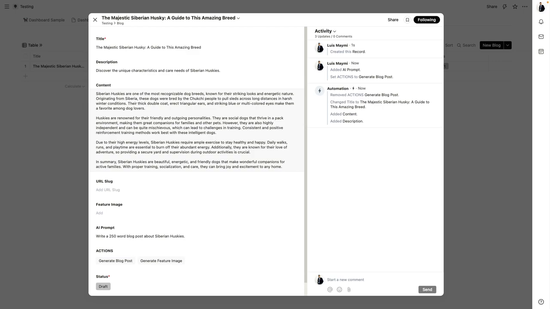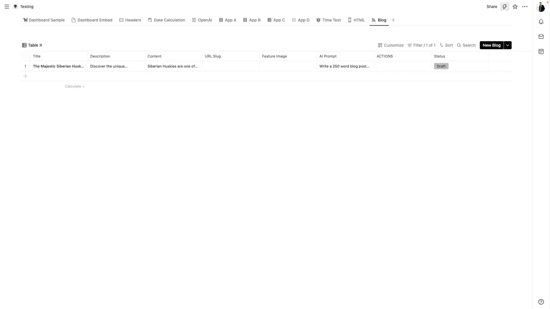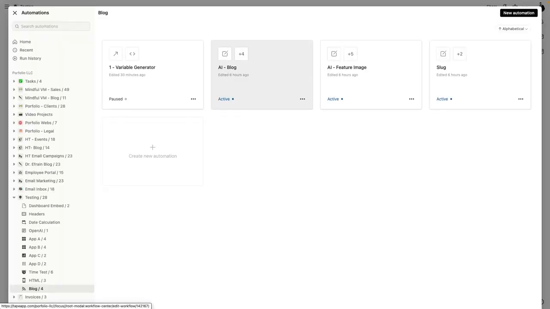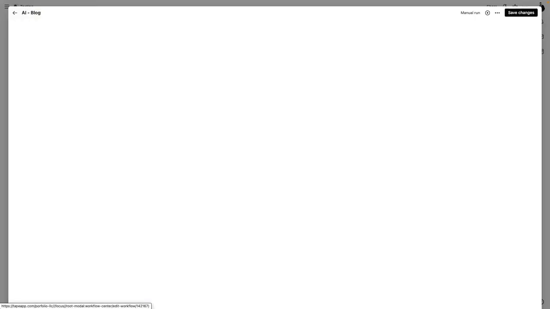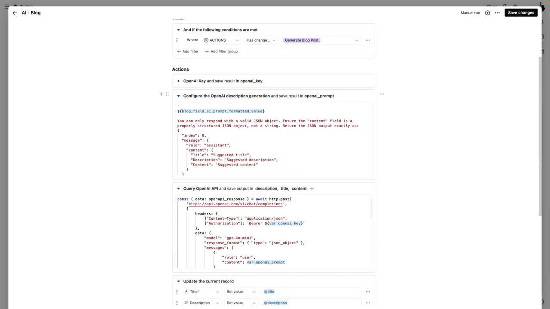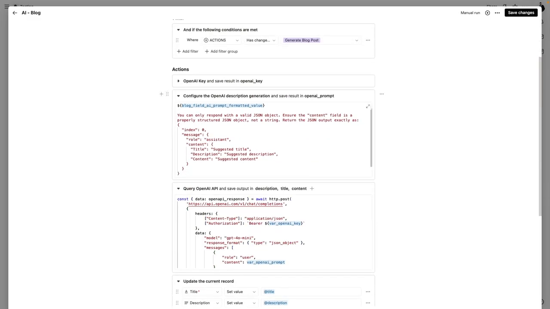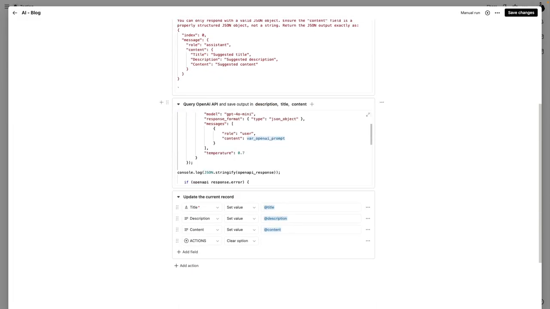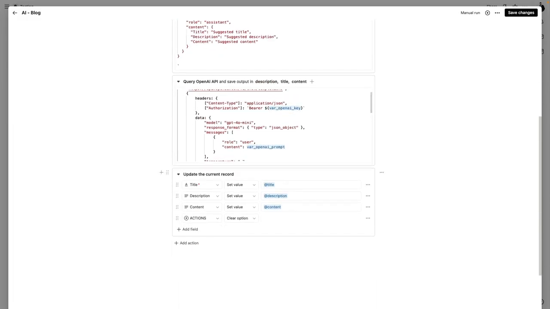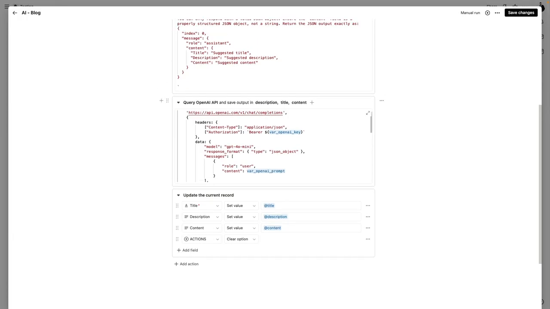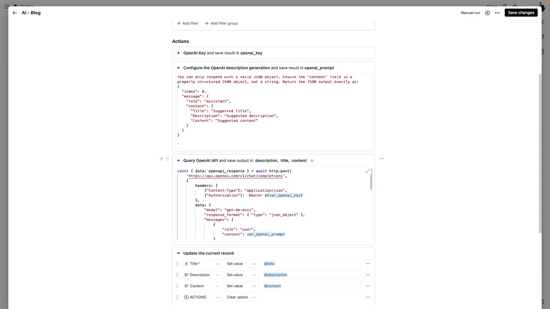One thing to note is that Tape does not have the OpenAI AI built in. I made that myself. I custom coded it. So let me show you, just as a quick parenthesis, how it works. That's an automation. If I go here to the AI block, I see that I have the configuration for OpenAI. This is a script that needs to be in a certain format, and here's the code that makes the title, the description, and the content using OpenAI with the new GPT-4o mini, which is amazing.